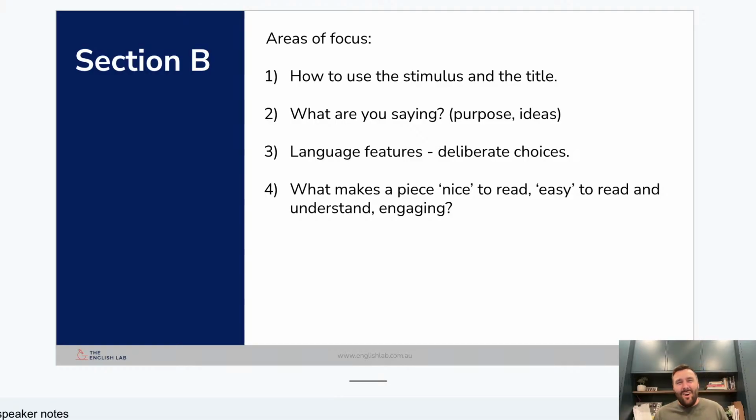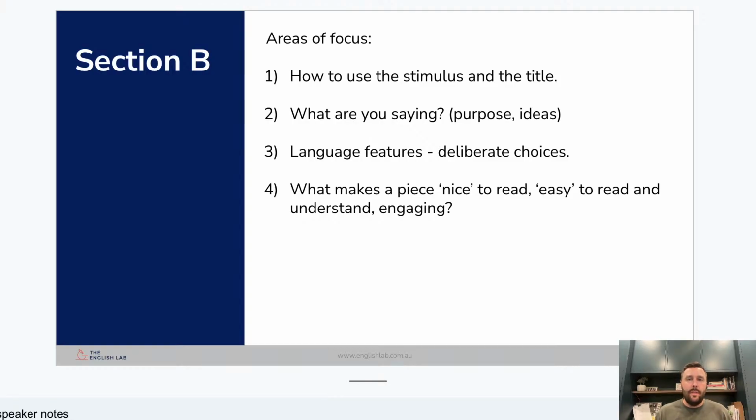At best, it's naive. At worst, it's arrogant. It's sort of showing up like, no matter what, I've got this brilliant piece and I'll be able to make it work with any title. Have faith in yourself that if you've done enough practice pieces, you'll be able to work with different titles. So that's what I've put there in terms of these areas of focus.